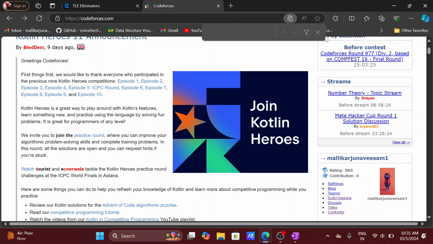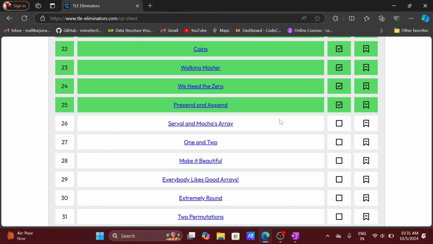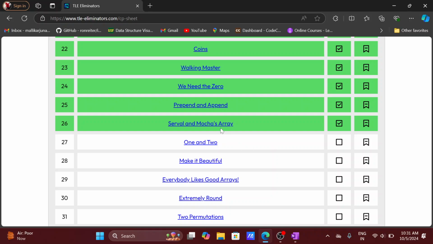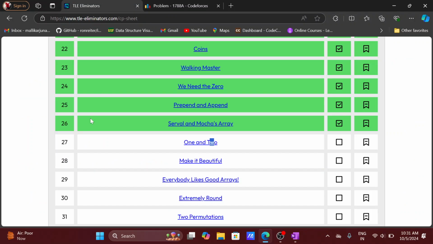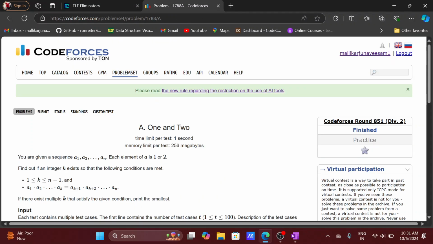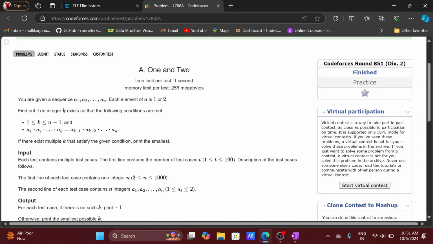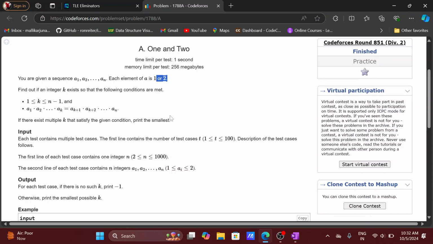Okay, so this question is a bit easy. Without reordering, we won't get a beautiful array. So it lies in 1 and 2, which is the 27th problem, I think. Yeah, the 27th. We have a sequence of elements, an array which contains only two elements, 1 and 2. It's a kind of interesting one. I already solved it. Let me explain.